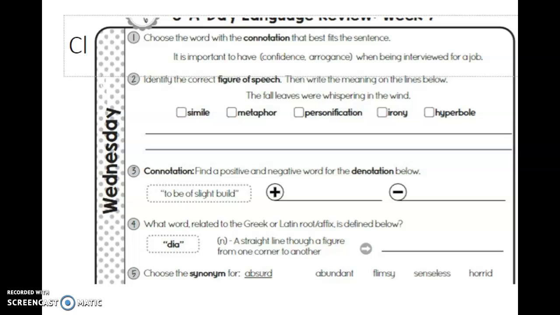Then you need to tell me what the meaning is. So you need to tell me what type of figurative language it is, and then what does that sentence mean? If the fall leaves are whispering in the wind, what does that mean? Does that mean they're actually talking out there, or what?